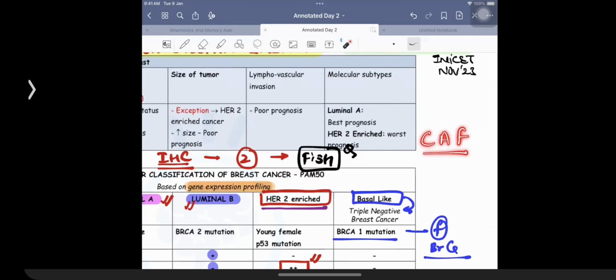What is CAF? C for cyclophosphamide. Side effect is hemorrhagic cystitis, so that has to be taken care of. A for adriamycin, cardiotoxic drug. F for, you know the answer. F is for